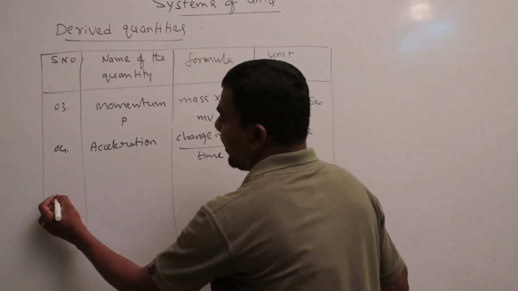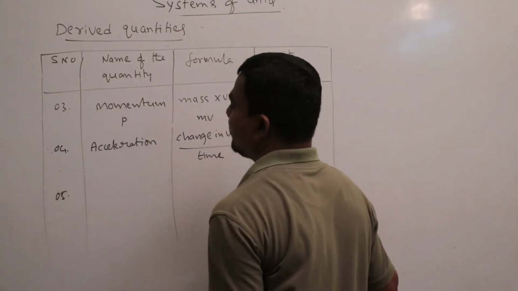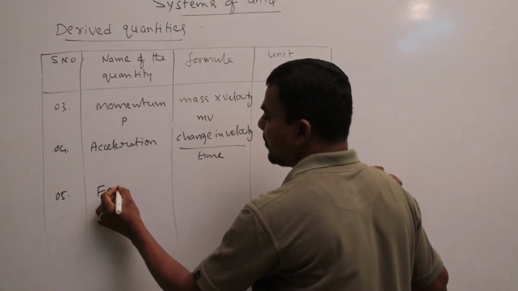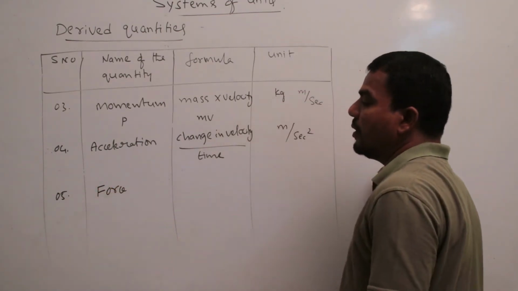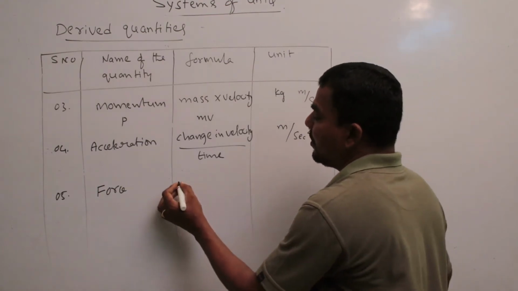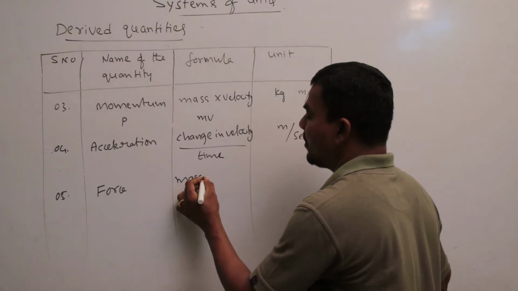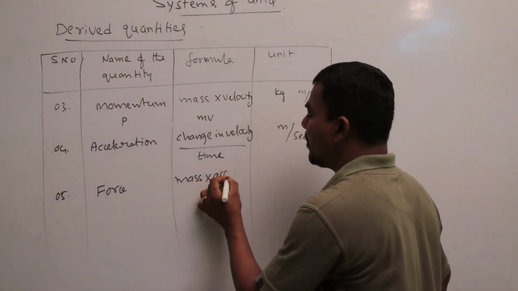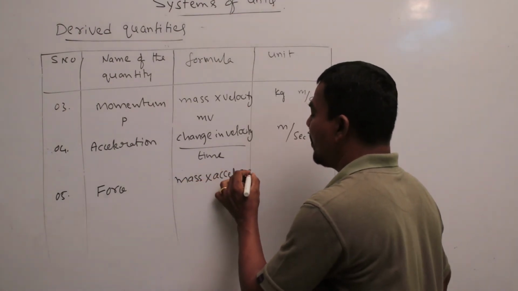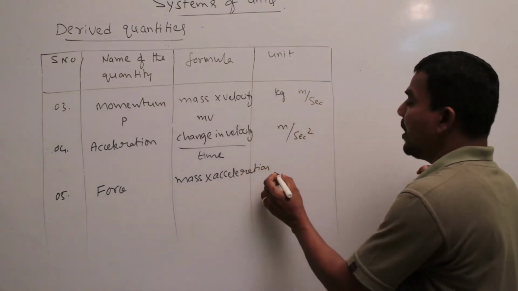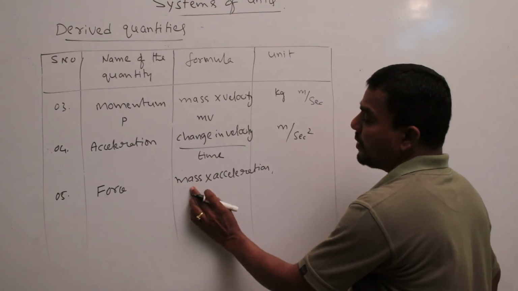Other one, 5, force. Force is mass into acceleration. What is the unit of mass?